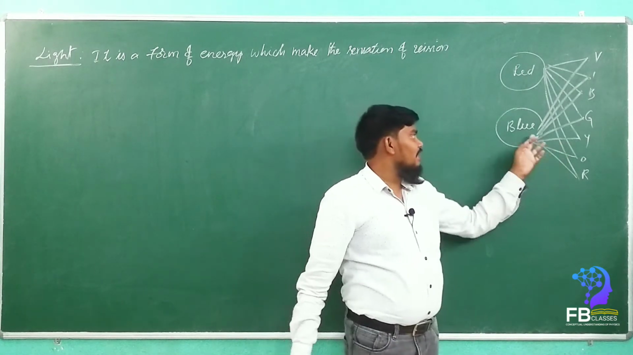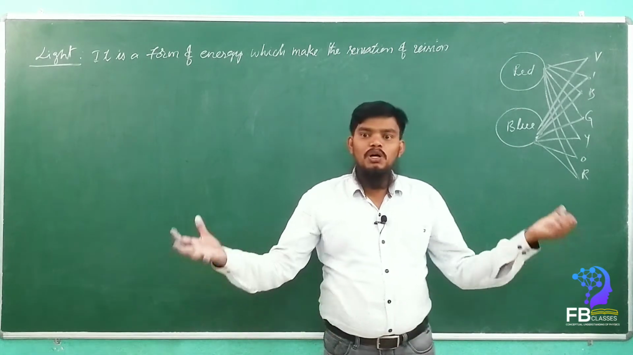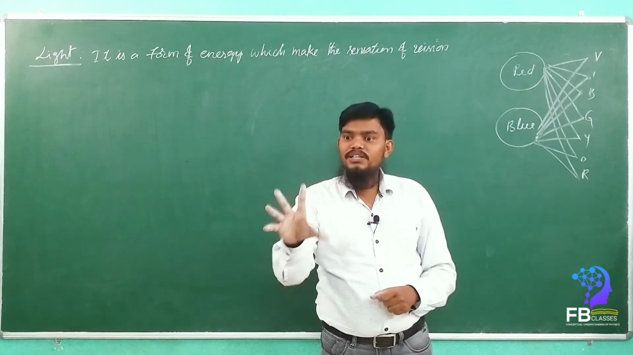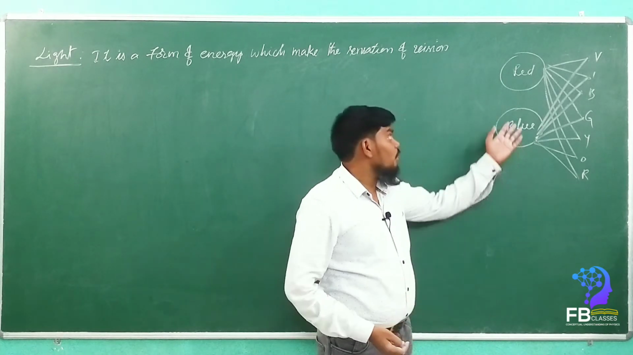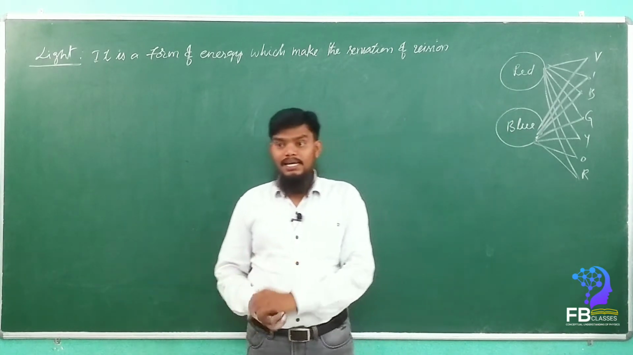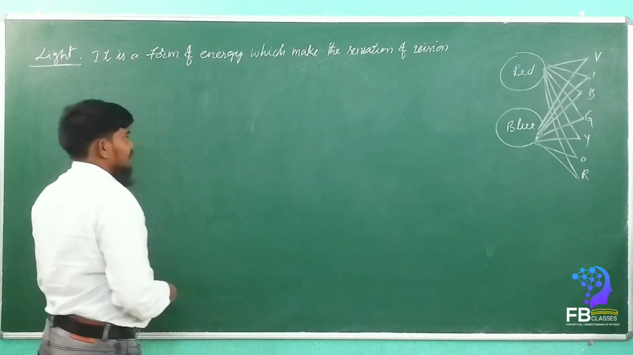When all the colors fall onto the blue color, what will happen? The blue object will absorb all the colors and only the blue color light will be reflected back. That is how the colors appear to our eye. Are you getting my point? Yes or no?